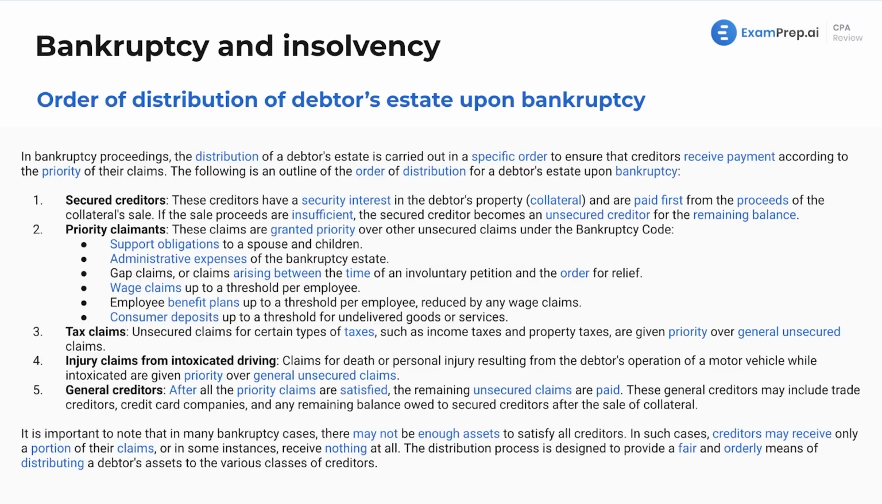Now, lastly, it's important to note that in many bankruptcy cases, there may be not enough assets to satisfy all the creditors. We're going to see that in lots of multiple choice questions that you're going to practice. In such cases, creditors may receive only a portion of their claims, or in some instances, receive nothing at all, unfortunately. The distribution process is going to be designed to provide a fair and orderly means of distributing a debtor's assets to the various classes of creditors.